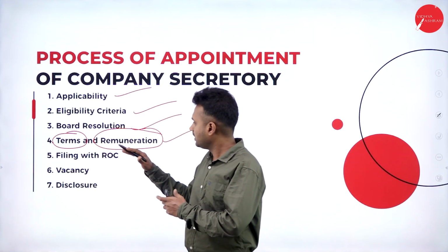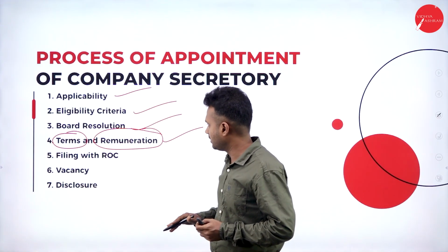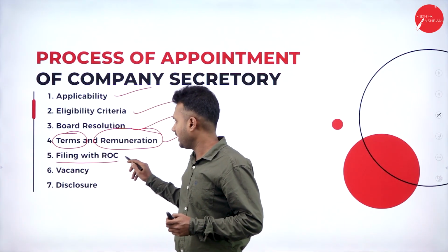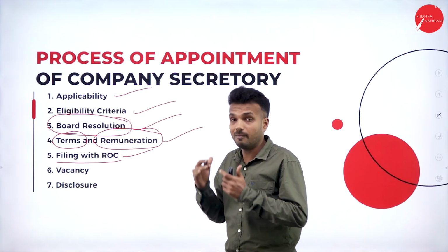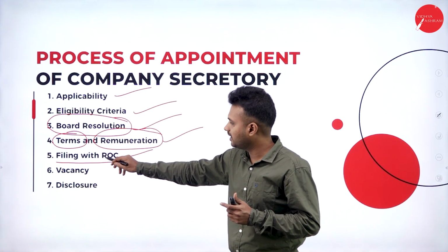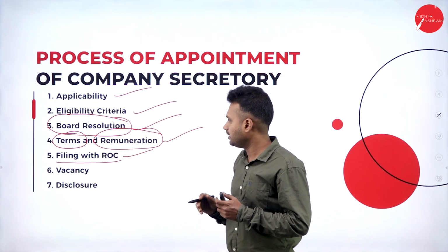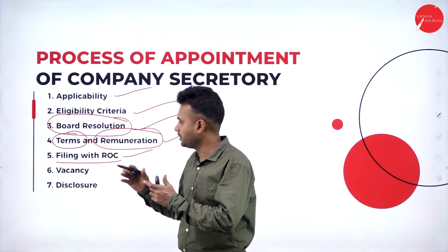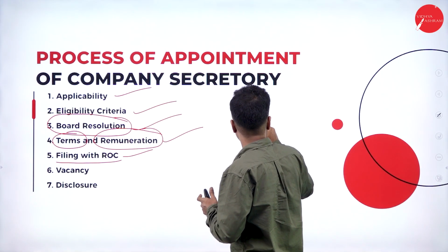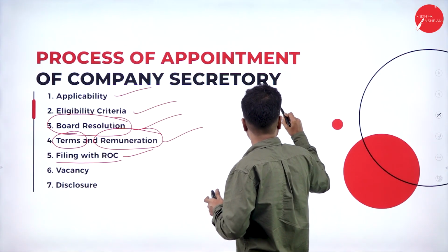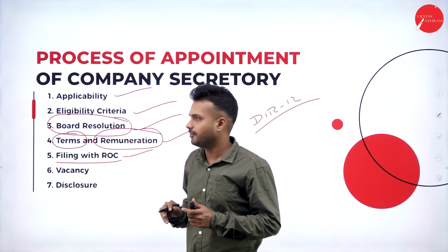Here the salary or the remuneration of a company secretary will be fixed by the board of directors, not by the shareholders. So, filing with ROC. As soon as these people decide to appoint a company secretary of my organization, there should be a register under the ROC, that is Registrar of Companies. There is a special form for the registration of this company secretary, that is DIR 12. So they must file DIR 12 with ROC.